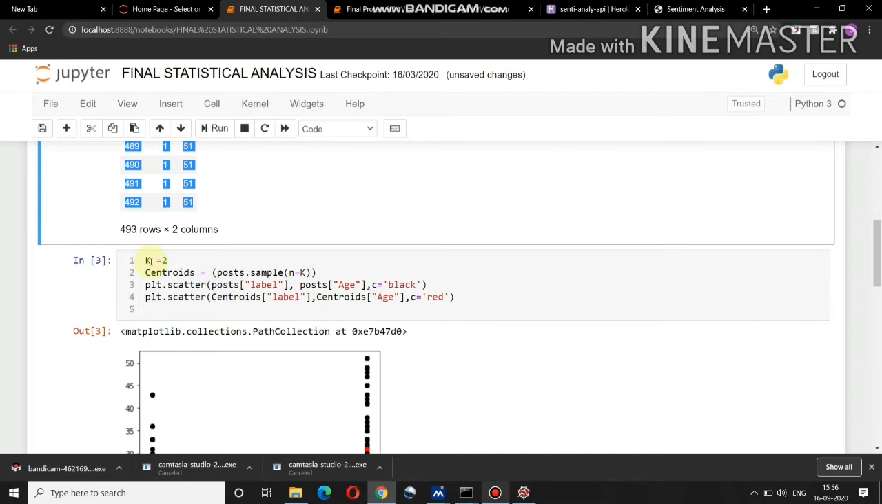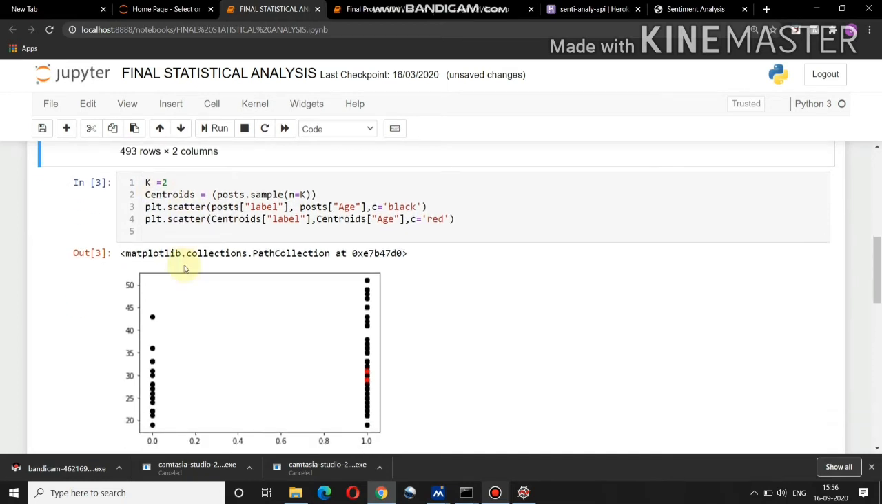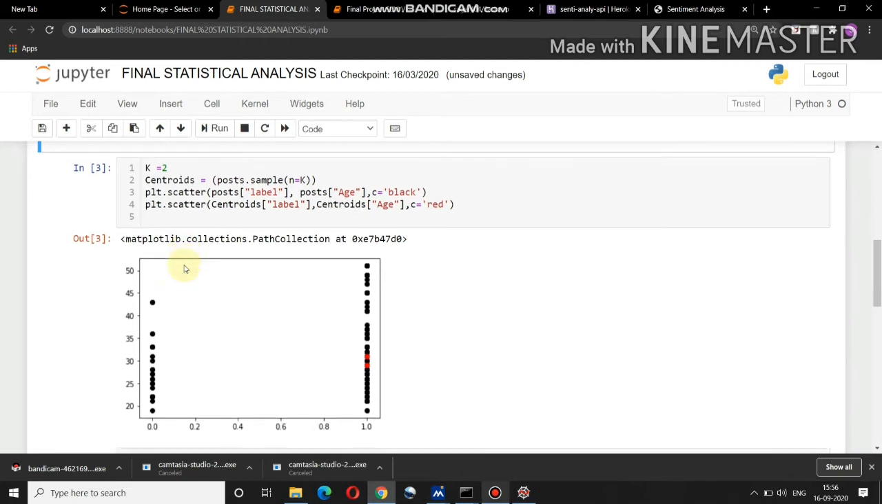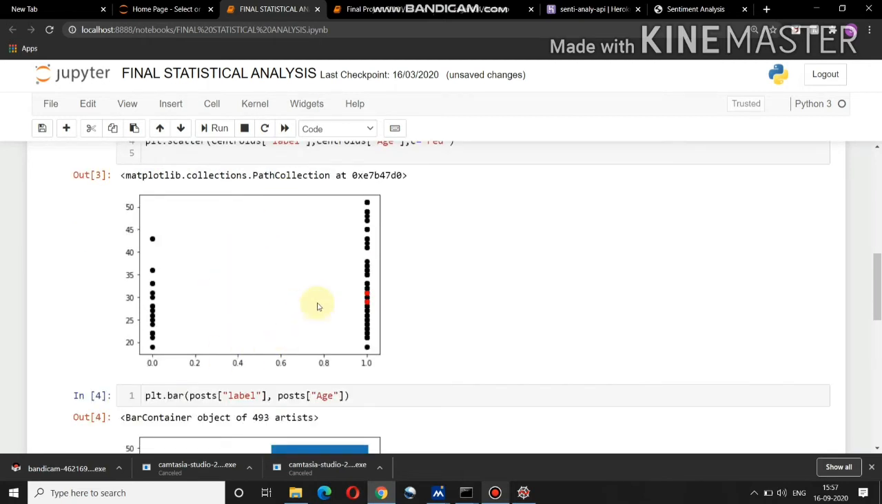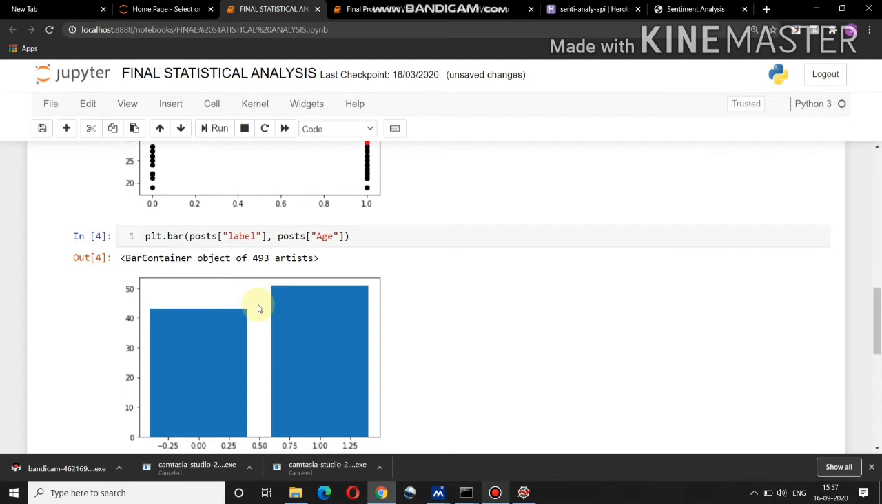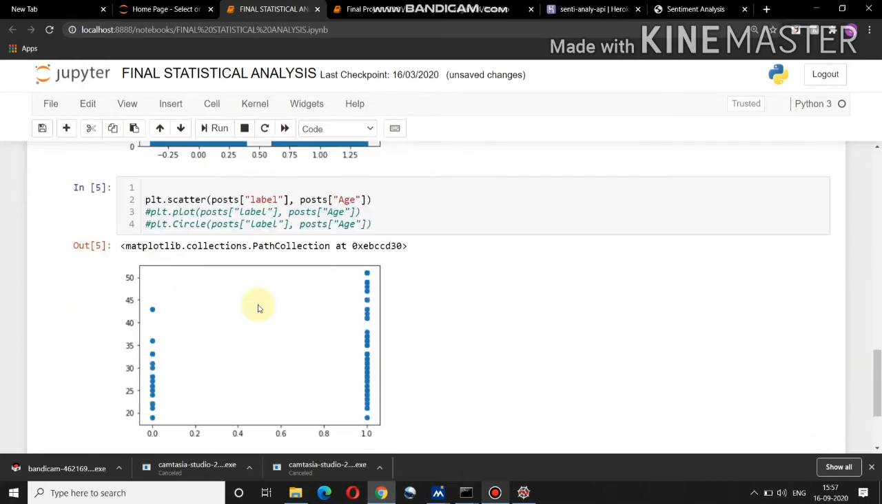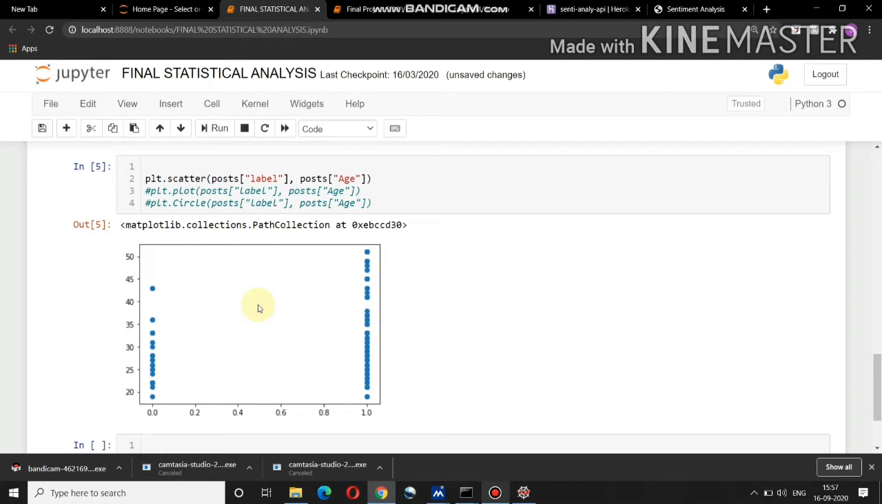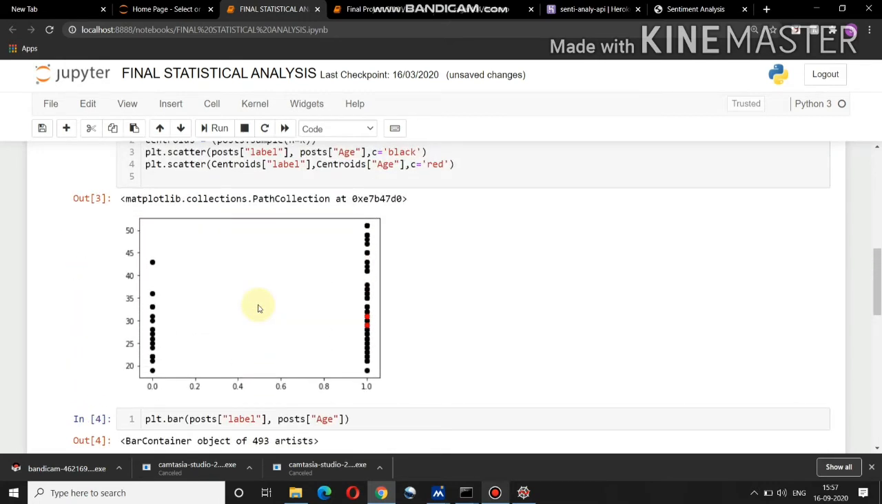The first visualization uses a k nearest neighbor algorithm to get this graph. The second is a bar graph, and the third is a scatter plot. These three plots I have created. It is a small statistical analysis I have done.